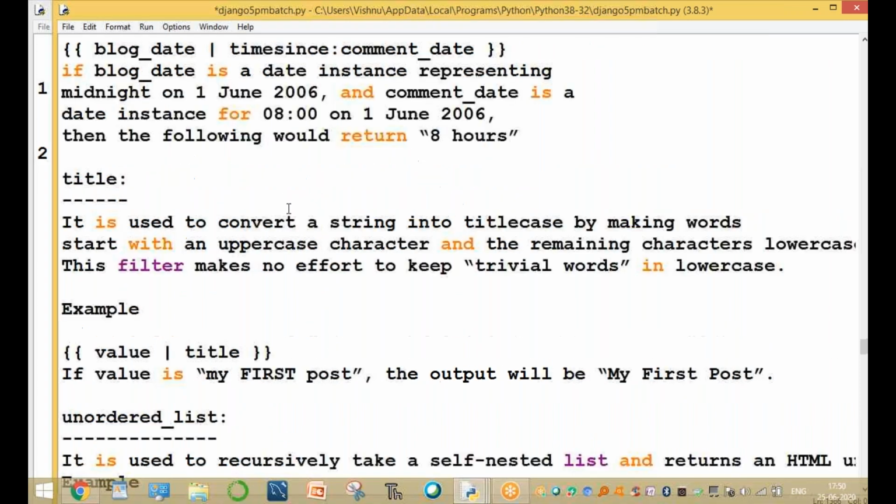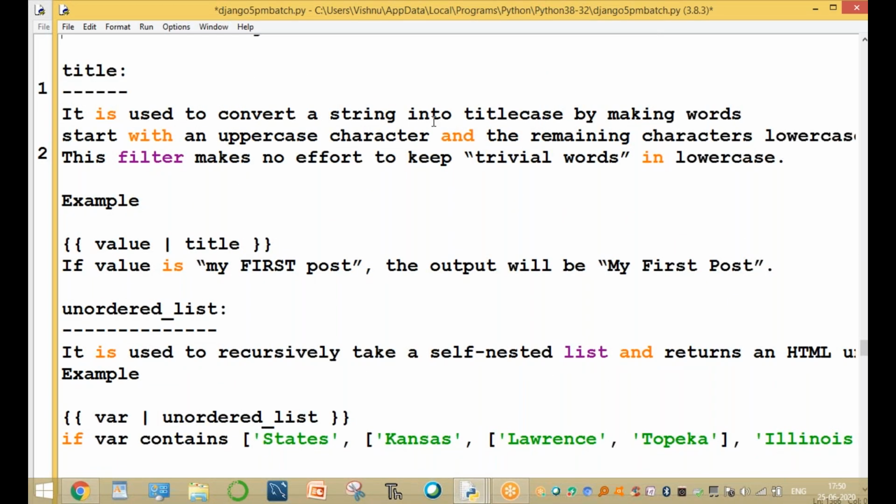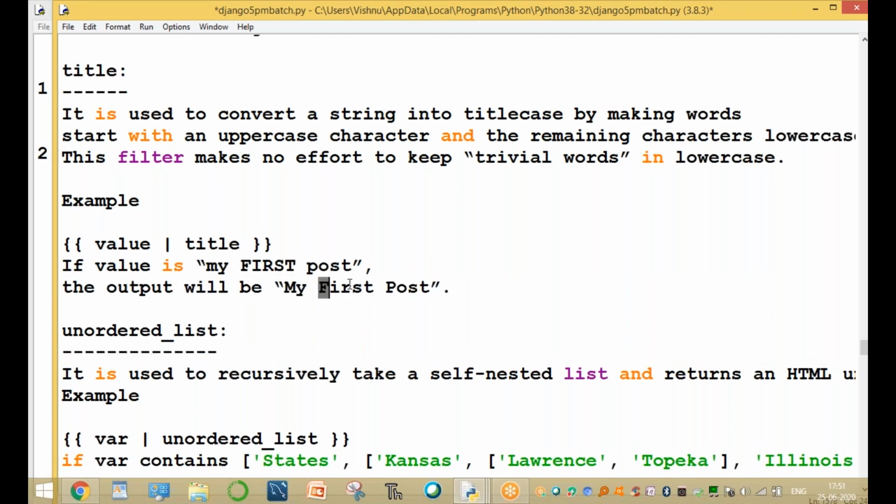Now, title. It is used to convert a string into title case. That means in every word, the first character is capital. For example, if the title is my first post, the output will become My First Post: M is capital, F is capital, P is capital, even though in the input they are lowercase. You can use this also the same way.